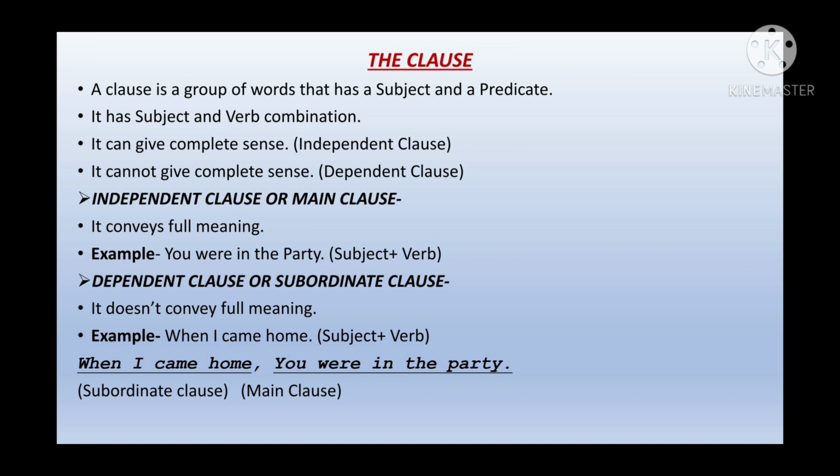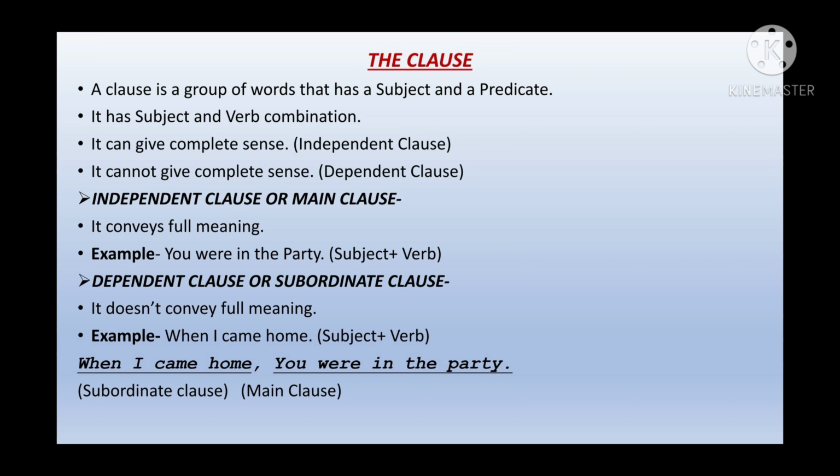Let's talk about clause. As we know, in a phrase we do not have a subject and verb combination, but in a clause we do have a subject and verb combination. We have a subject and a predicate as well. Sometimes it gives a complete sense, but sometimes it does not. Now, what does that mean? It means the clauses are divided into two kinds. One is the main clause, also known as independent clause, and the other one is the dependent clause, also known as subordinate clause. Our main clause conveys full meaning.